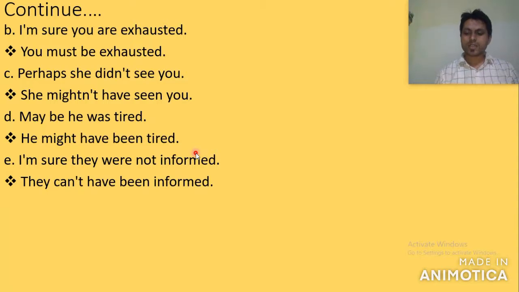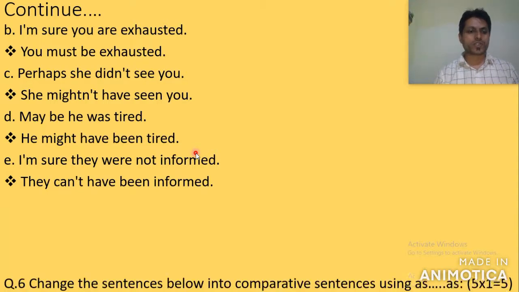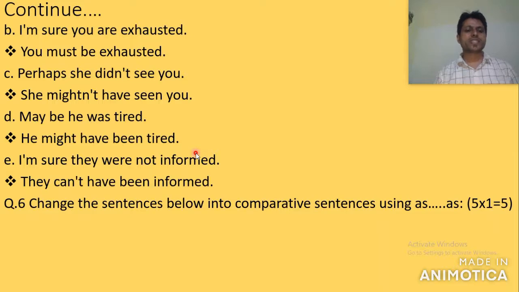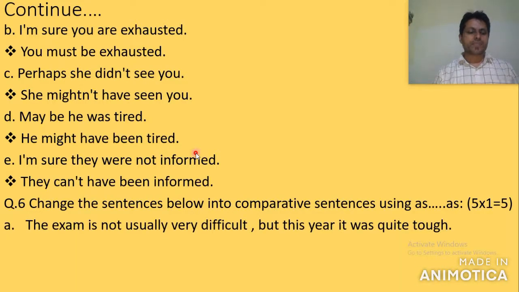This is how we should change such verbs. So now let's go further. Number 6, change the following sentences below into comparative sentences using as, as. There are altogether 5 questions, and one question carries 1 mark. So look here, number A. The exam is not usually very difficult, but this year it was quite tough.